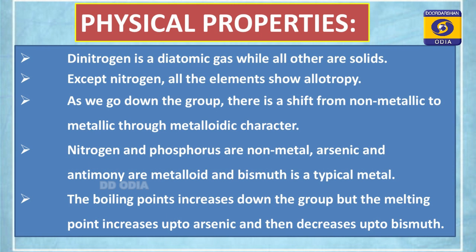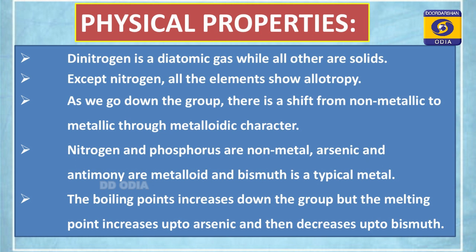Once again, let's have some idea about physical properties which are displayed on our TV screen. Coming to dinitrogen, it is given that dinitrogen is a diatomic gas while all others are solids. The first question comes: why is dinitrogen a gas whereas other members are solids?